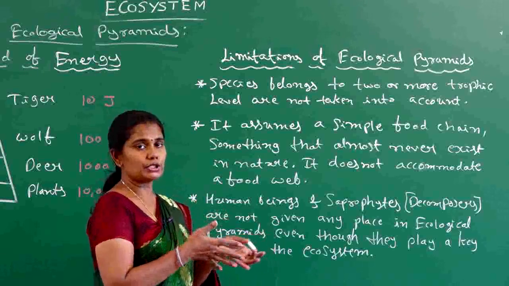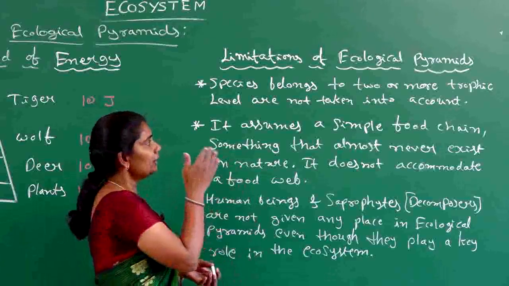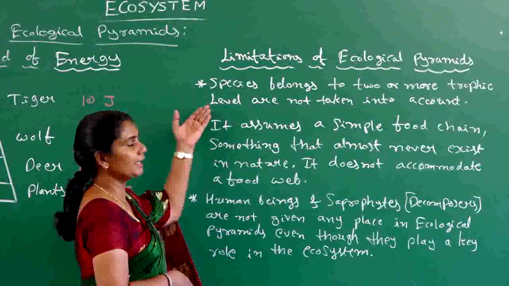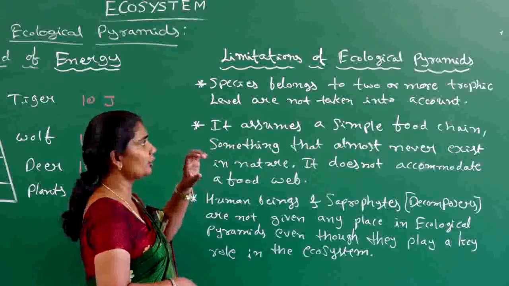If they are the same species of organisms, they are going to occupy different trophic levels at a time, so they are not going to be considered in this particular ecological pyramid. That means they are not going to be indicated.